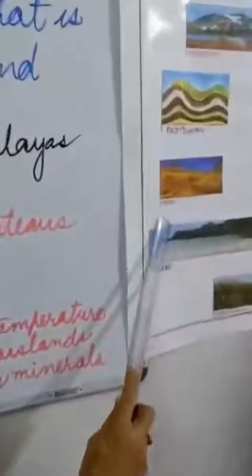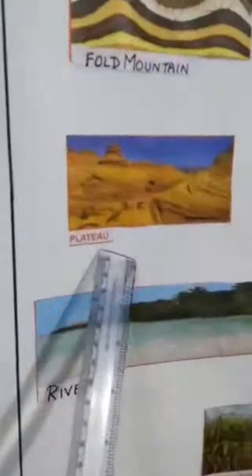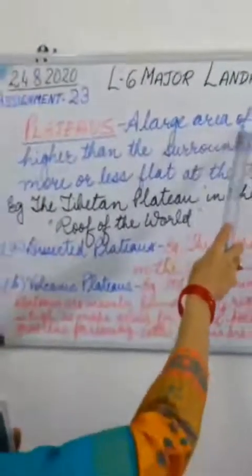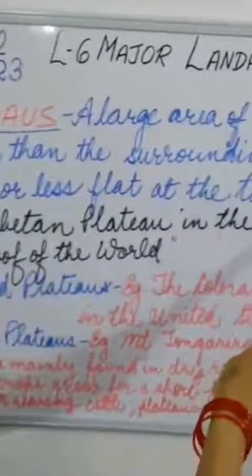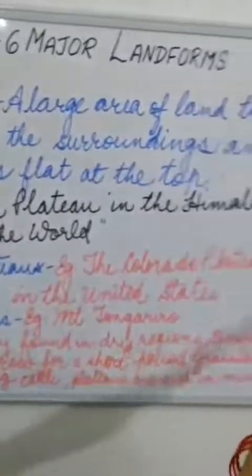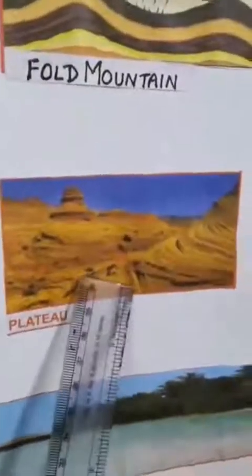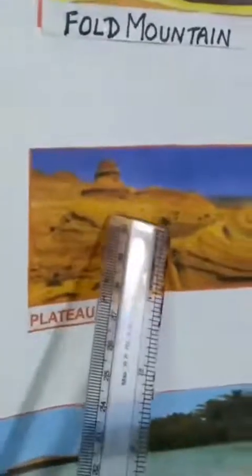Now, let's see the next landform, children. That is plateau. Now, what is a plateau? A plateau is a large area of land that is higher than the surroundings and more or less flat at the top. Now, let us see the picture once again. This surrounding area, this is the surrounding area. Higher than this is this land area. Isn't it? If this is the lower area of the land, the higher area of the land is this, and it is most probably flat. So that is called a plateau.